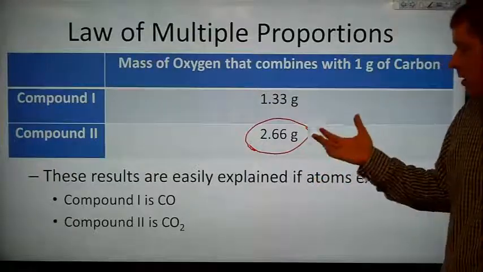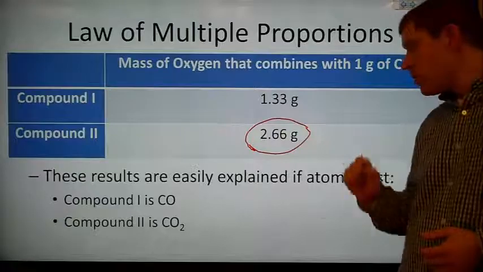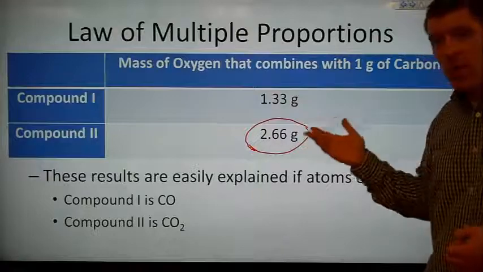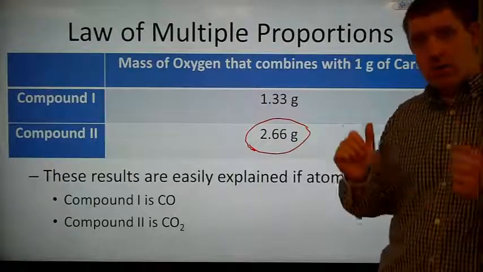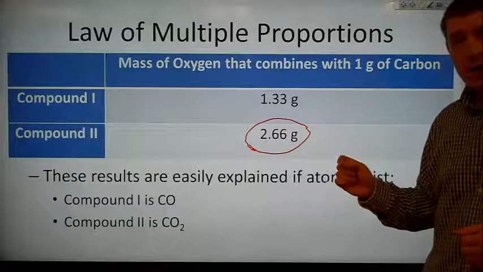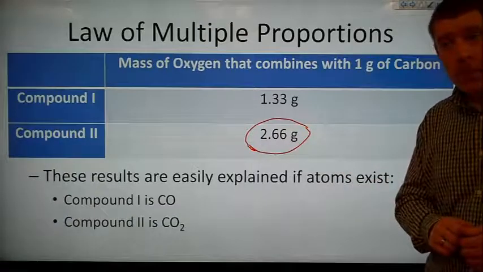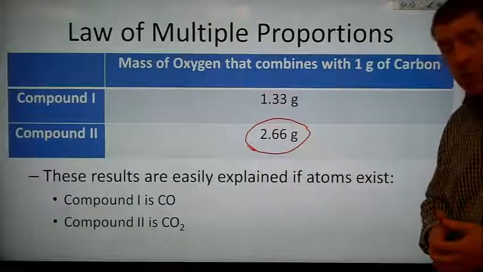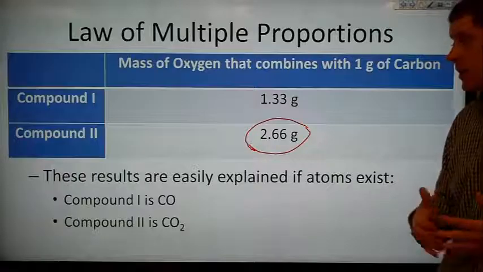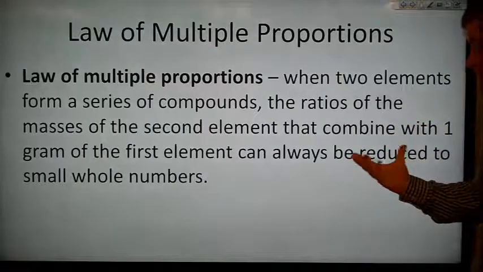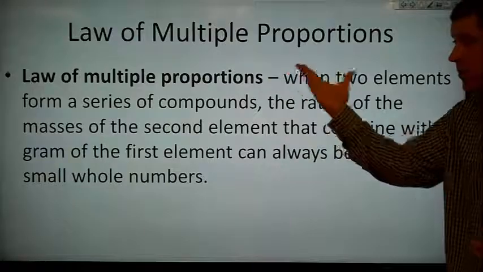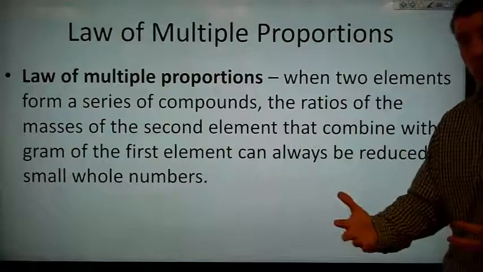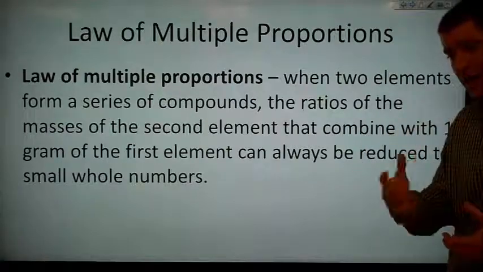He never had something that said this one should be 1, and that one should be 1.5, and another one should be 2. He never found that. Of course, if you have 1 and 1.5 and 2, you could just double them all and say it's 2 and 3 and 4. And this is what he was able to do. He was able to look through the various compounds that were composed of the same elements and see there always is this small whole number ratio, and that's what he names the law of multiple proportions. You may have multiple proportions, unlike the law of definite proportions, which says there's only one ratio.